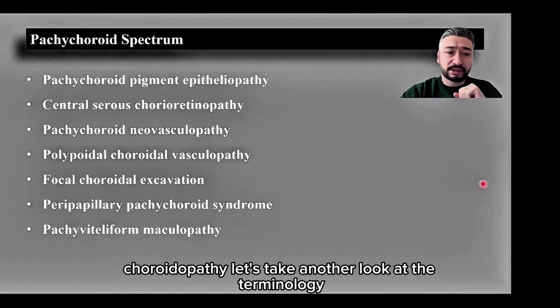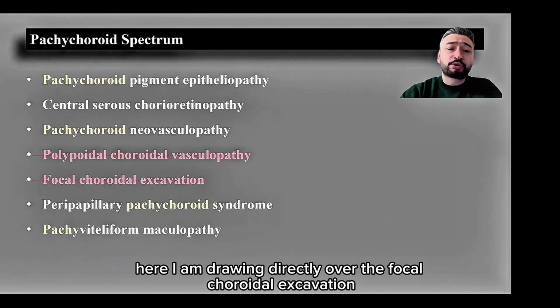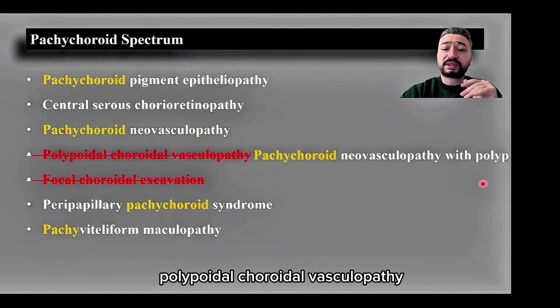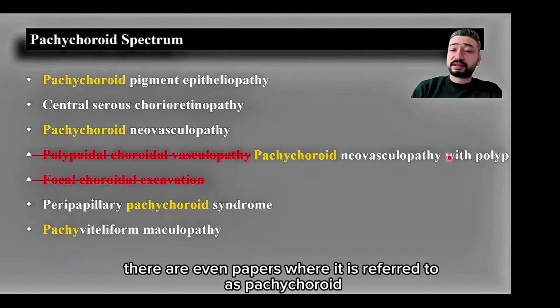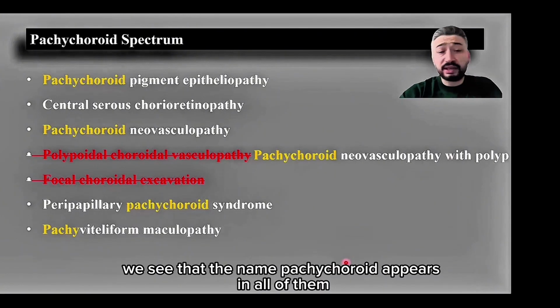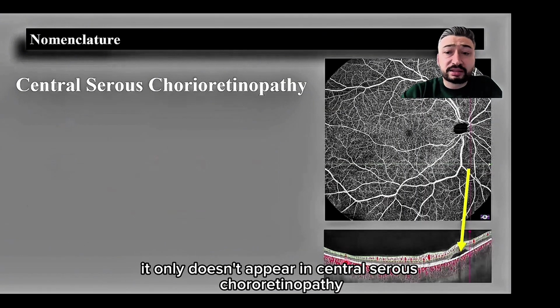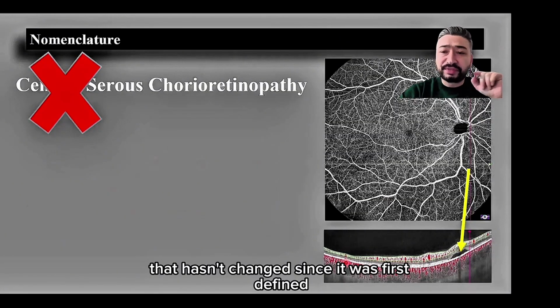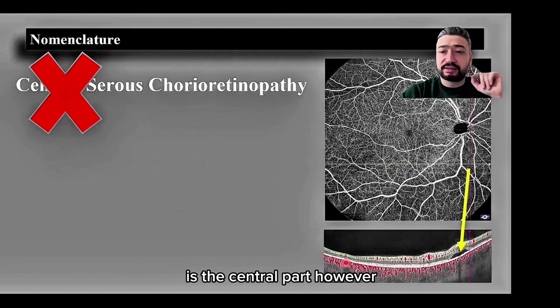Let's take another look at the terminology. Here, I am drawing directly over the focal choroidal excavation. Polypoidal choroidal vasculopathy, as I mentioned. There are even papers where it is referred to as pachychoroid neovasculopathy with polyp. When we look at it this way, we see that the name pachychoroid appears in all of them. It only doesn't appear in central serous chorioretinopathy, and the only part of the name that hasn't changed since this disease was first defined is the central part.